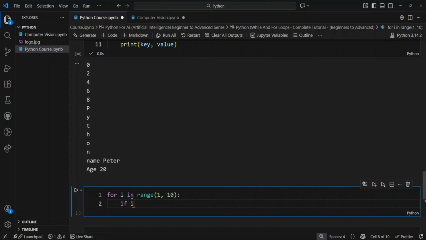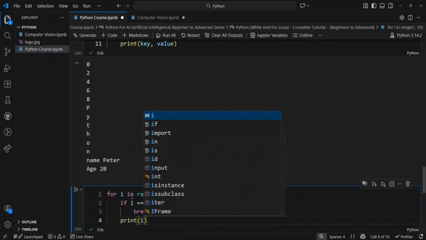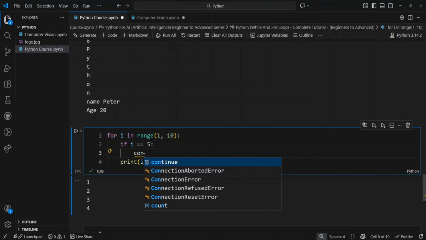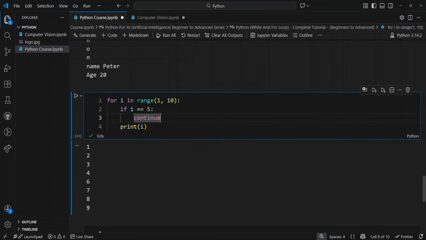If i equals 5, then break, and print i. Let's execute the code, so it will print till 4. And then we can also use a continue keyword, and it will skip the 5 when the 5 comes, and it will continue till the last number. And let's execute the code, and 5 is not there, but it is printed till 9.